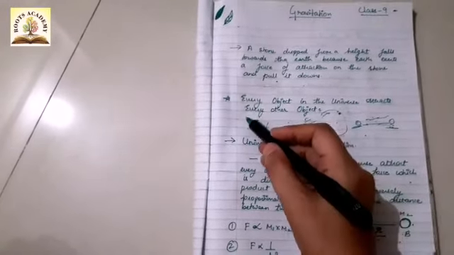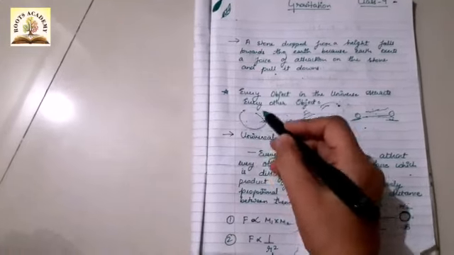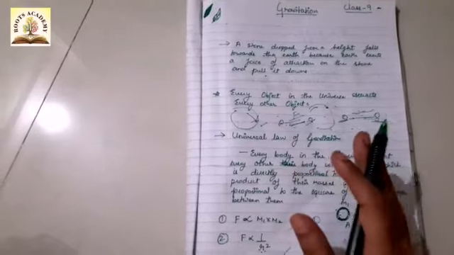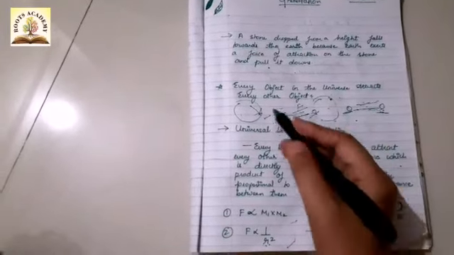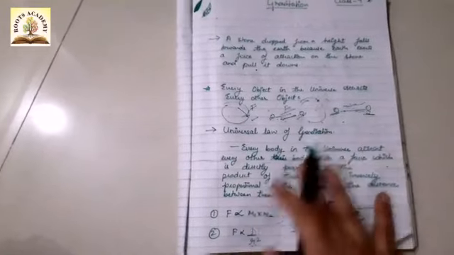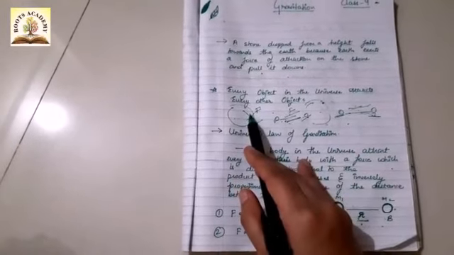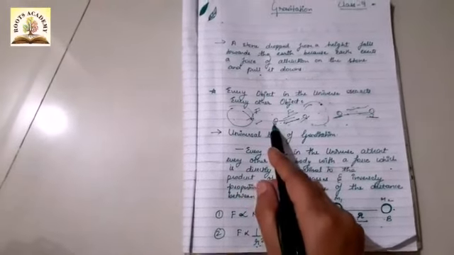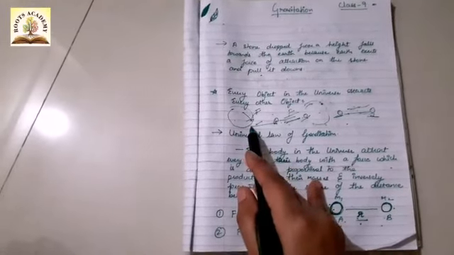But if there is one body, for example the earth, as we know the earth has a very large mass, so obviously the gravitational force is also large, and this gravitational force attracts other bodies, and due to this bodies come towards the earth.